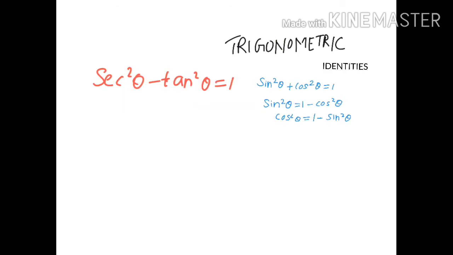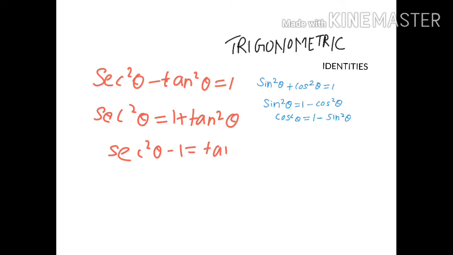Now another identity is sec square theta minus tan square theta equals 1. That is also sec square theta equals 1 plus tan square theta. Also sec square minus 1 equals tan square theta.